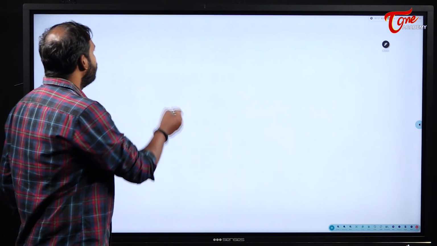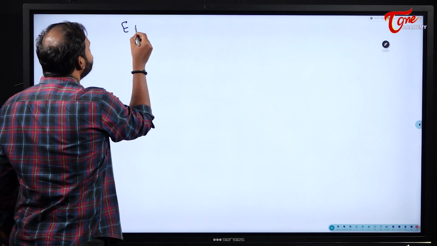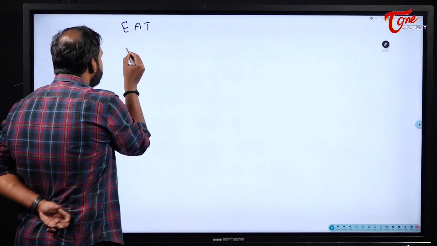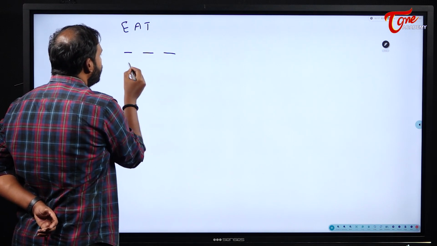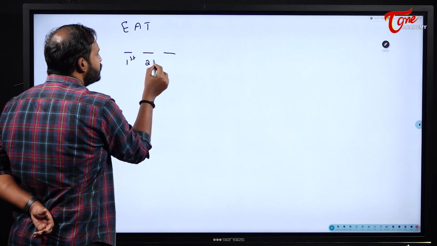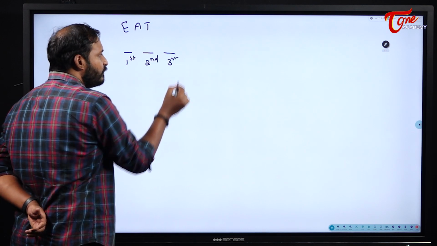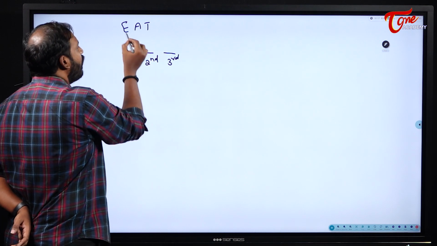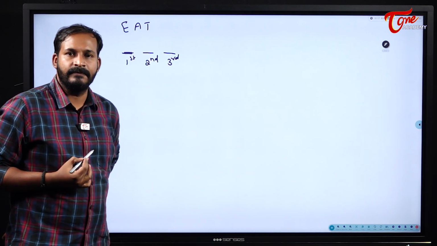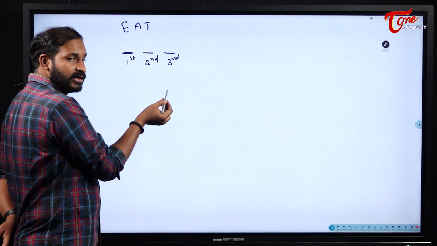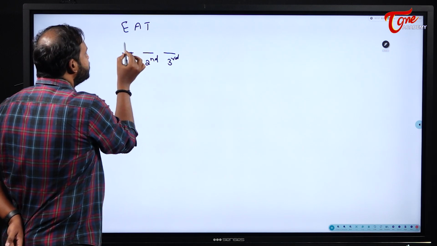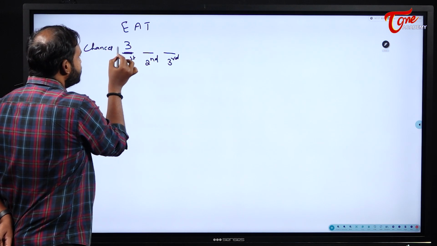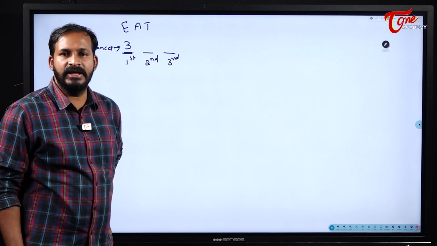Understood? Now, just now we have taken the example EAT, right? How many letters are there? Actually, 3 letters are there. So, please see here 1, 2, 3. First position, second position, third position. I have 3 positions here. Now, in the first position, all the 3 are available for me, because I can put any letter here out of those 3 letters. So, how many chances are there for me here? These are chances, students. For the first position, how many chances are there for me?